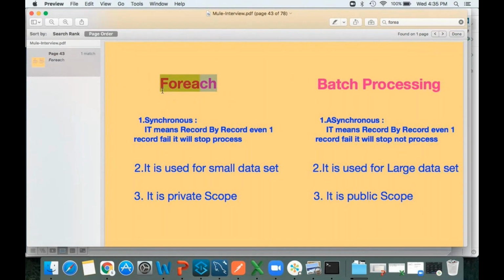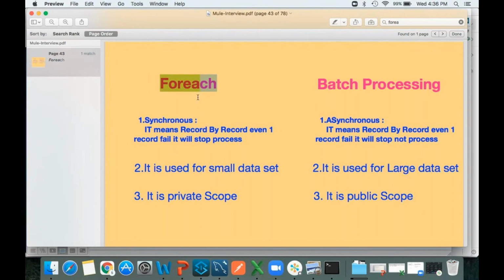For each is nothing but it is synchronous. Synchronous means it is going to be executed sequentially. That means one by one. If you use for each, what will happen? Suppose you are sending some 100 records here, what will happen? It is going to be inserted one by one. It will process one by one.